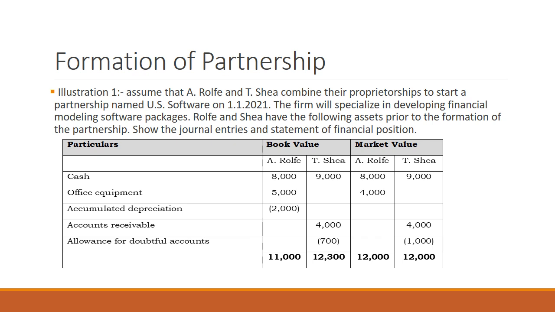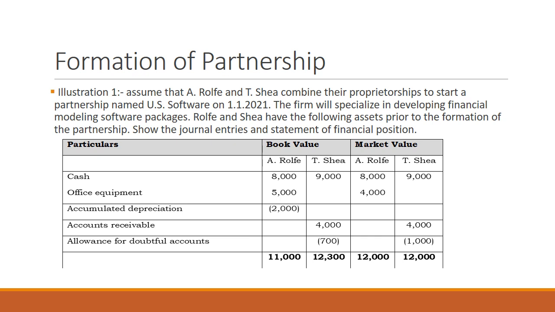We have the book values for A-ROF and T-Share. We have cash assets, which is for A-ROF 8,000, T-Share 9,000. And again, office equipment 5,000 with accumulated depreciation of 2,000. Account receivable for T-Share is 4,000 with its allowance for doubtful debts of 700. Now the market values for assets that are owned by both parties.